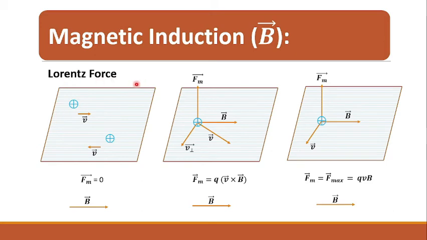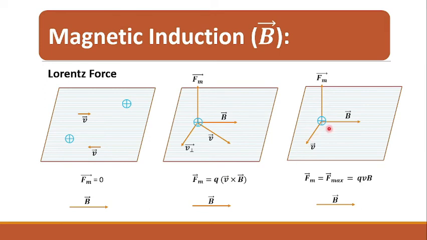So the Lorentz force is the force experienced by a positive charge when moving in the external magnetic field. When the charge is moving in the direction parallel to the external magnetic field, in that case the force experienced by the charge is equal to 0, right? But when the charge is moving in a direction making an angle theta with the direction of external magnetic field, in that case the net force experienced by the charge is equal to Fm vector is equal to Q into V cross B vector.